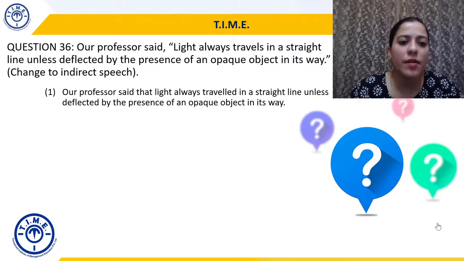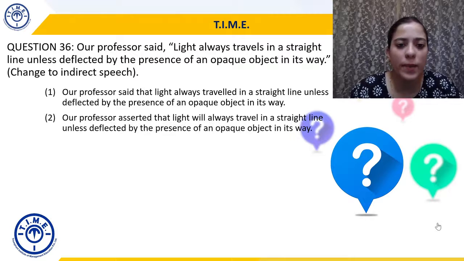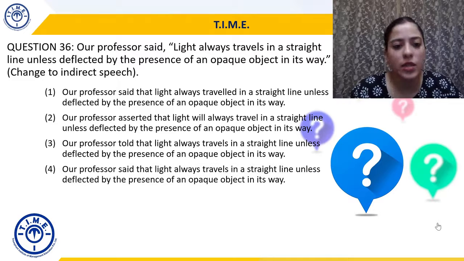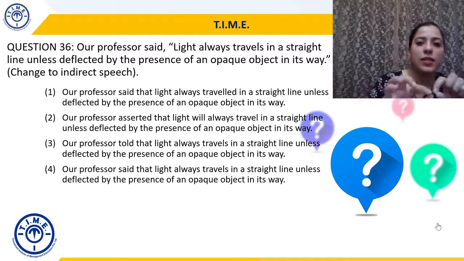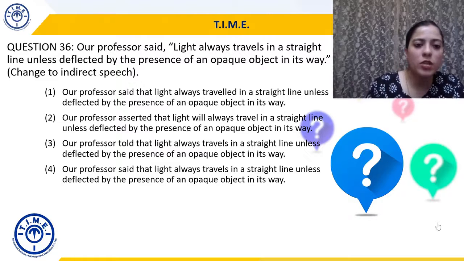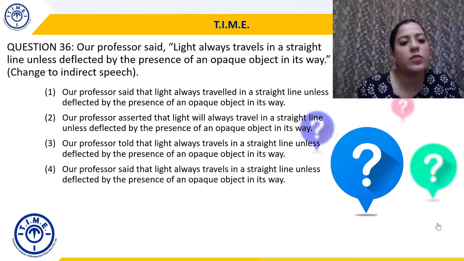So your options are: our professor said that light always traveled in straight line unless deflected by presence of an opaque object in its way. Our professor asserted that light will always travel in a straight line unless deflected. Our professor told that light will always travel in a straight line unless deflected. And our professor said that light always travels in a straight line unless deflected, right? So here you can see that the changes are in the first part of the sentence, not in the second part. So we will focus on the first part of the sentence, right?